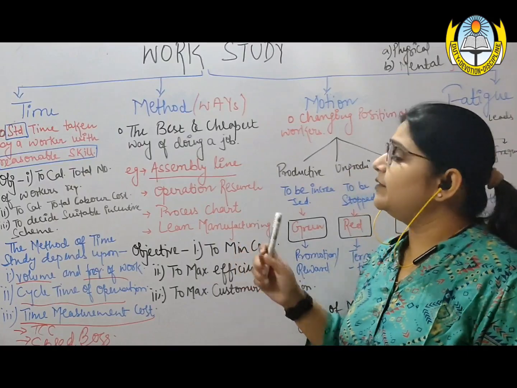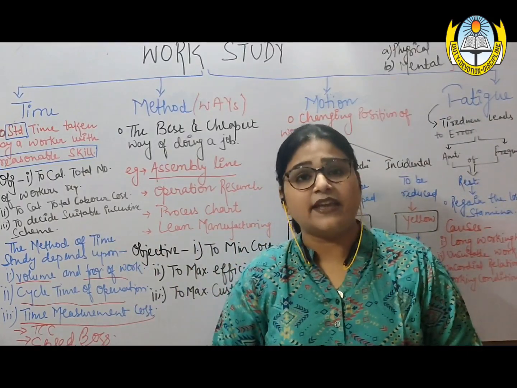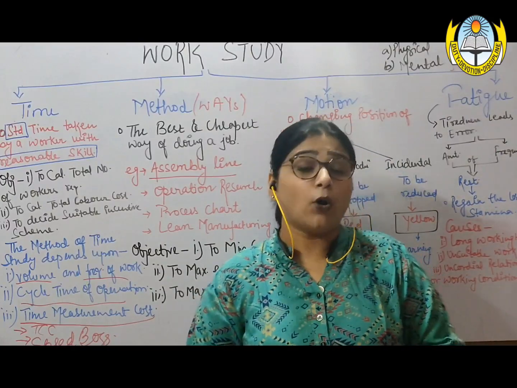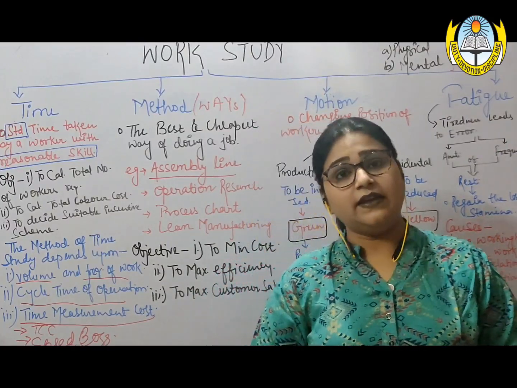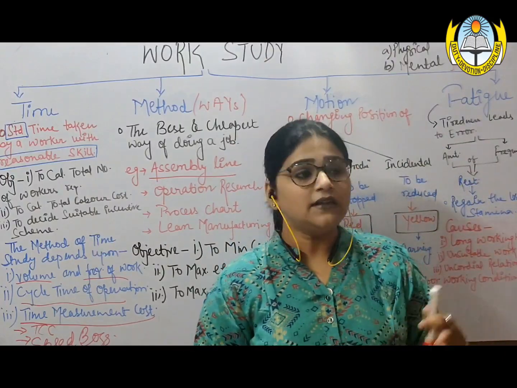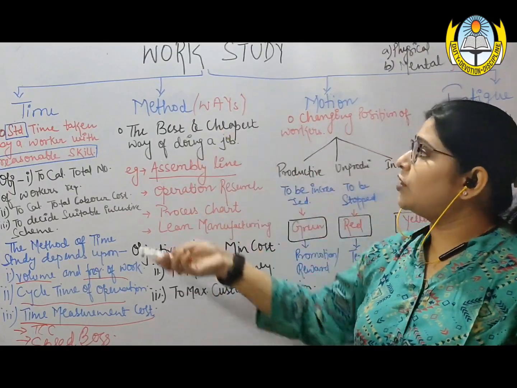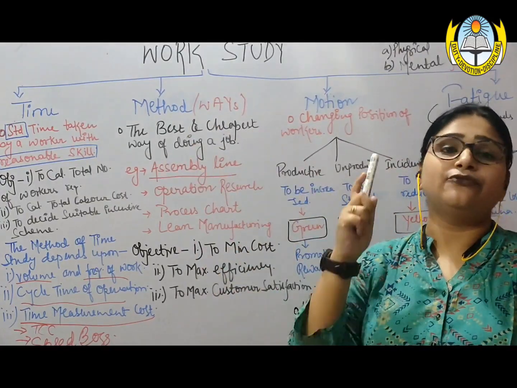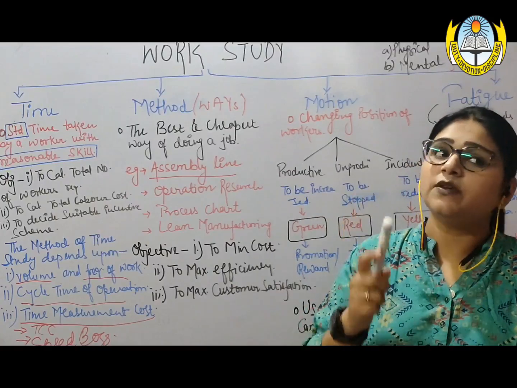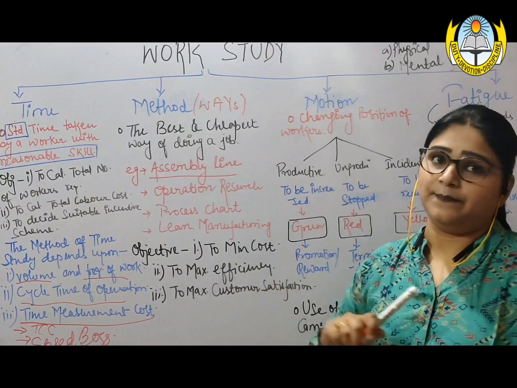And at the end, lean manufacturing, which was a traditional technique, but is now considered one of the modern management techniques. We will discuss lean manufacturing when we discuss modern management techniques a little later in the same sequence. So this was all about method study, to find out the one best way, and it should be the cheapest as well. It must reduce the cost and also increase the efficiency.